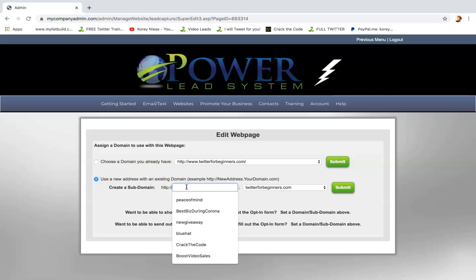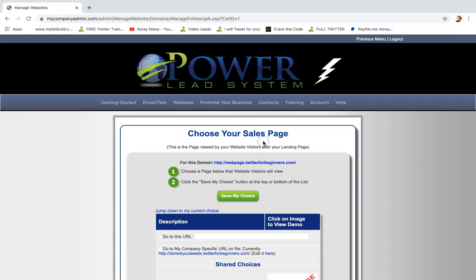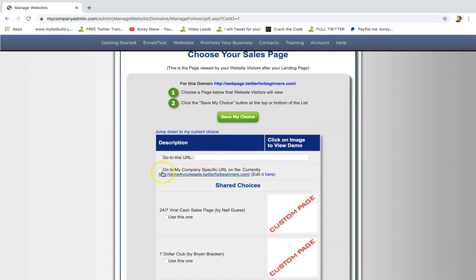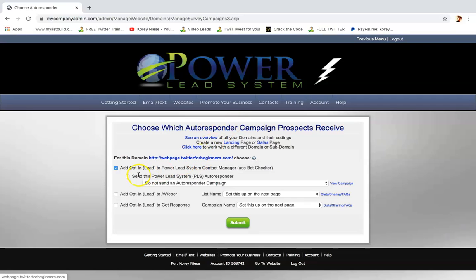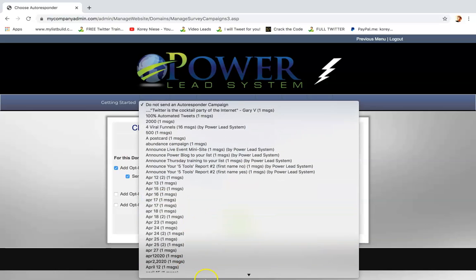and then I can hook it up to a subdomain. There you go. Click submit, and then that web page should be complete. It might bring me one more step. All right, choose your sales page. So I can select a page that they will land on. I'll go ahead and just select that one. Click save my choice. And now I can choose an email autoresponder. All I got to do is select which one I want. I could put in anything I want.